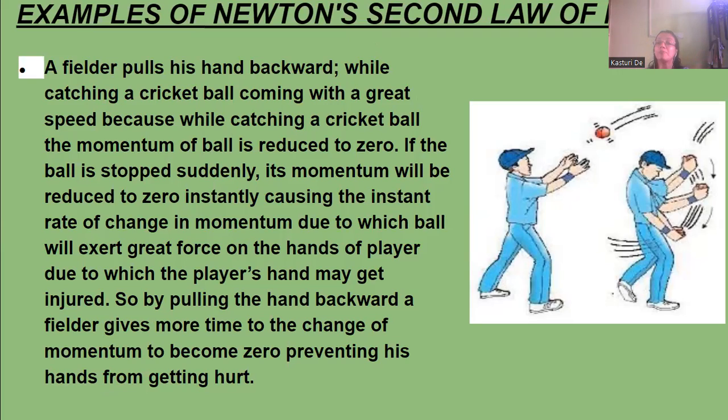If the ball is stopped suddenly, its momentum will be reduced to 0 instantly. Velocity will become 0, then its momentum will automatically become 0.